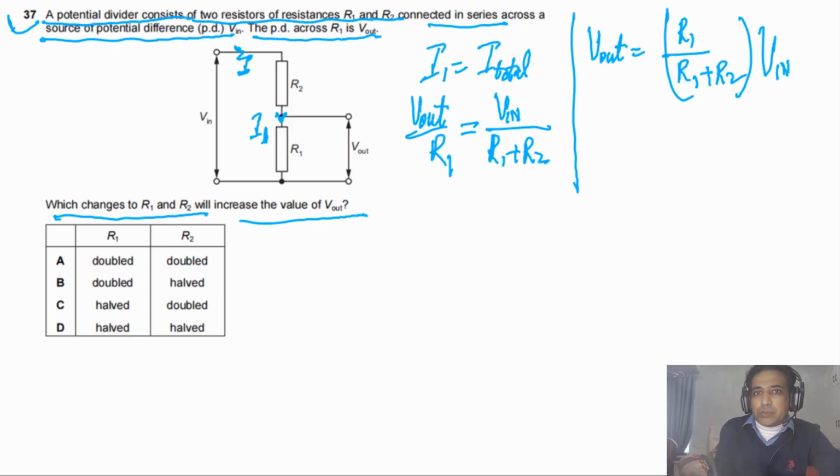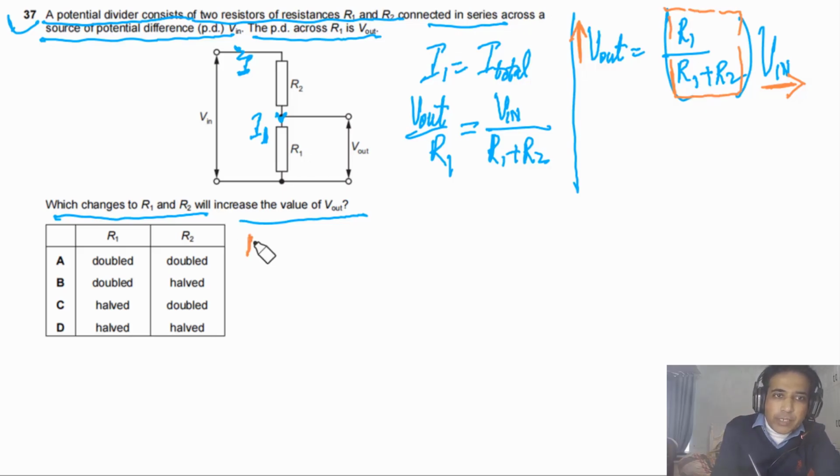V in is constant because this is the total PD across these two resistors, so this quantity is constant. Now simply we need to look at this one. Is this overall increasing or decreasing? If it increases overall, it means V out will increase. If it overall decreases, it means V out will decrease. If it overall stays same, it means V out will stay same.